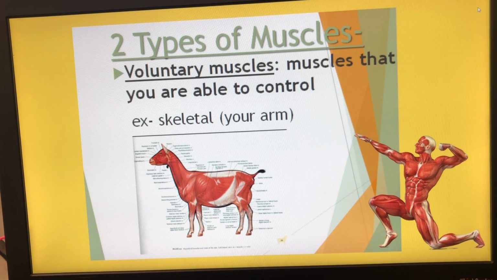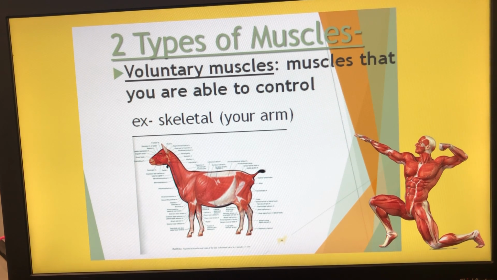There are two types of muscles that we are learning about. The first one is voluntary muscles. These are muscles that we are able to control. For example, our skeletal muscles, like the muscles on our arms. We just recently finished a lab called the Muscle Fatigue Lab, and we saw some different activities that we participated in, such as wall squats.